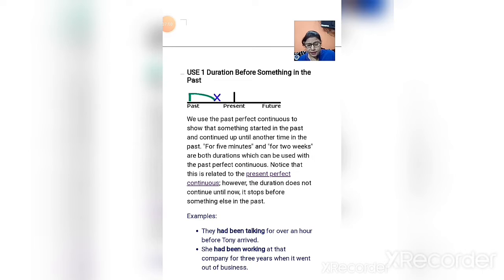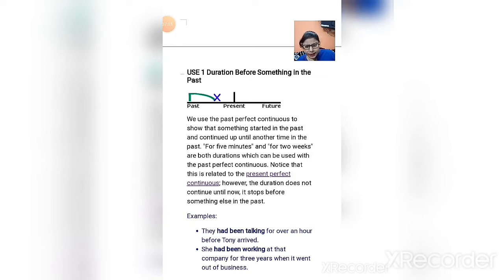For 5 minutes and for 2 weeks are both durations which can be used in the past perfect continuous tense. Such types of time duration we can show in our sentences to describe the action.